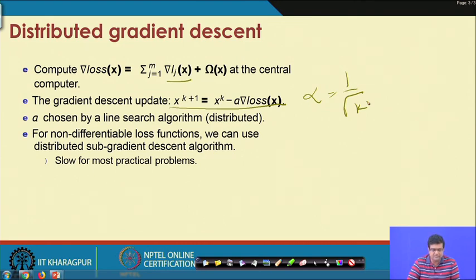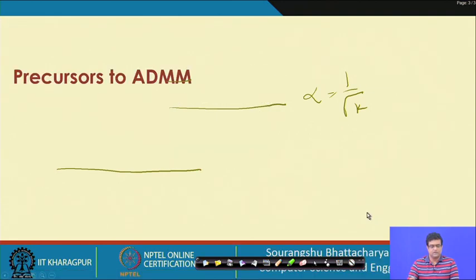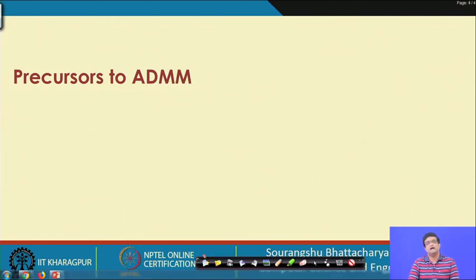The problem with this is that it is slow for most practical problems. The reason it is slow is that you are not doing much computation on the nodes.